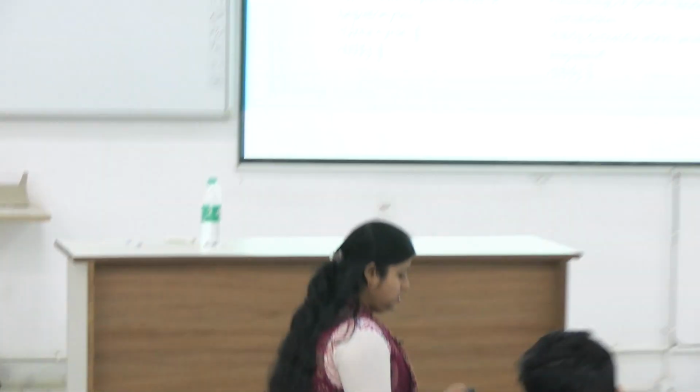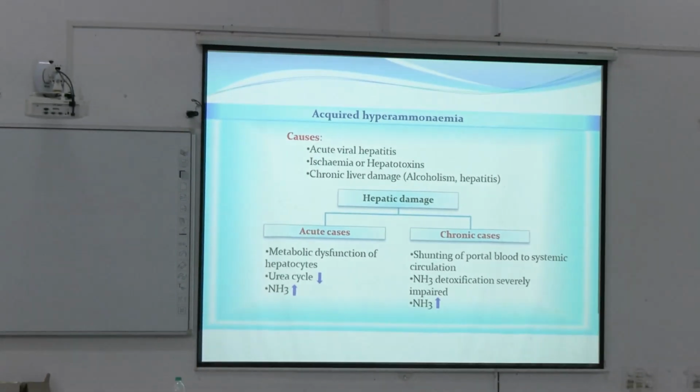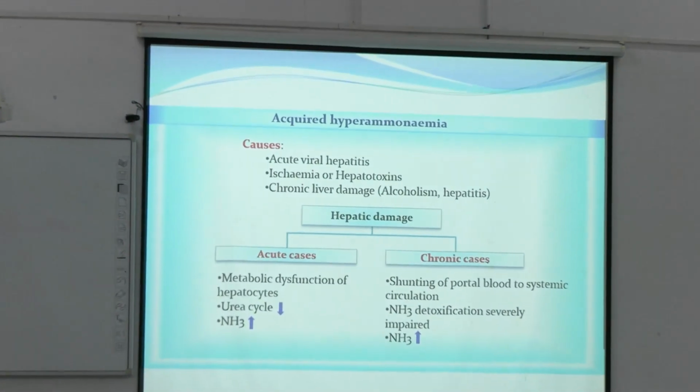Okay, and this is because of mutation in the ornithine transporter 1 gene, ORNT1 gene. ORNT1 gene mutation will lead to defect or absence of the transporter protein, and that will lead to hyperornithinemia. Clear? Now our inherited hyperammonemias are over.